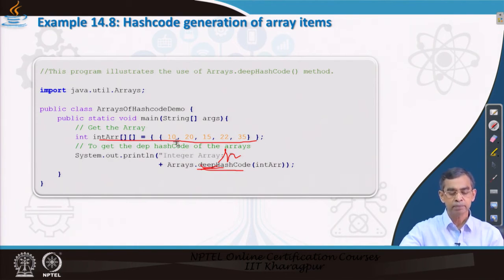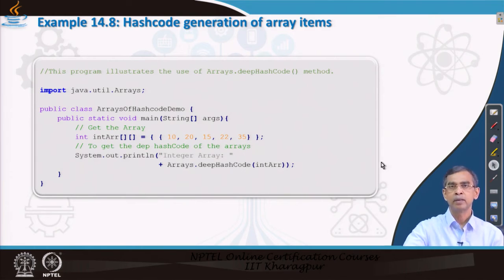What if it is the hash code? This means that for every element, 10 it will give a hash value, say H1, unique. For this also another, for this also another, and so on. So, basically if we call this method for these arrays, it will return hash values of all the elements which are there in these arrays. So, this is basically a hash code conversion from a given array. It has many applications. We will discuss mapping of the different records into tables and everything. There we will see how exhaustively the hash code concept is applicable.